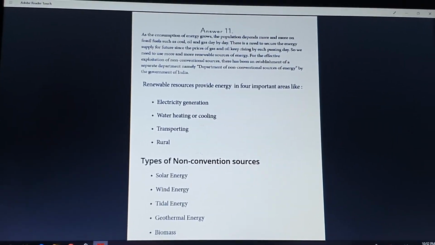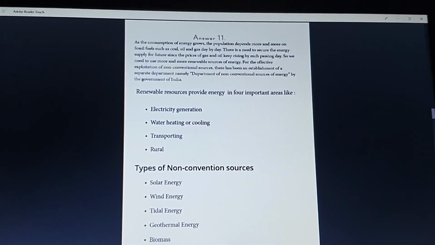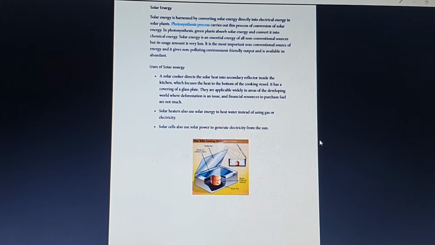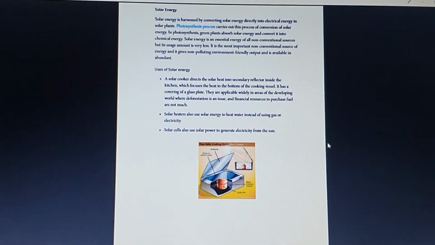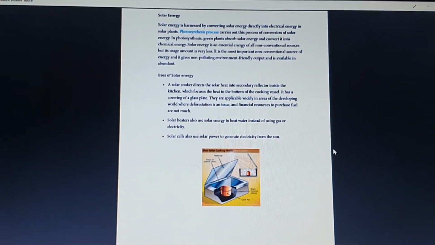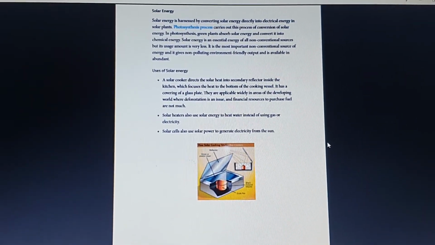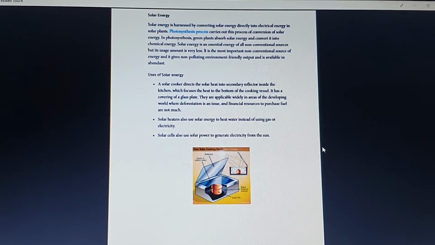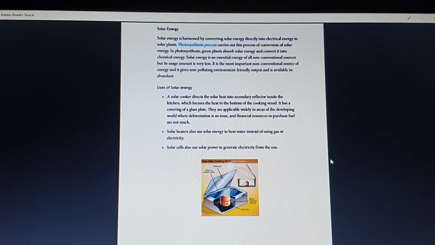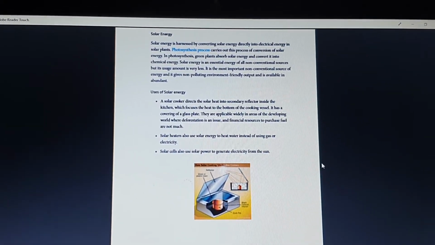In that, we will be discussing the different types of renewable energy sources. Here you can see solar energy, wind energy, tidal energy, geothermal energy, and biomass energy, which come under the renewable energy resources. Now let us see solar energy in rural and agricultural applications. Solar energy is where you get electrical energy directly from the sunlight. What are the uses of solar energy? It can be used as a solar heater, in solar cells, for cooking, and also for electricity.